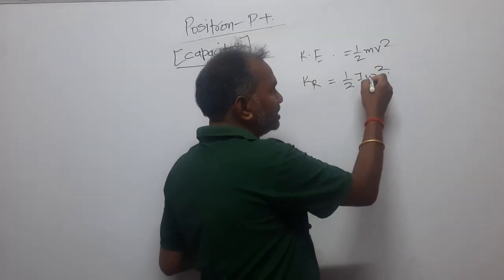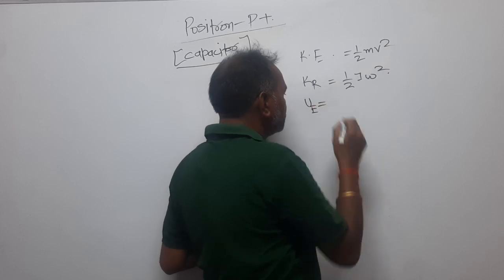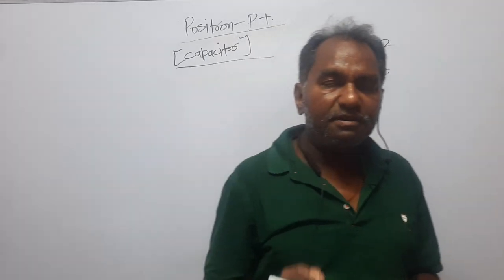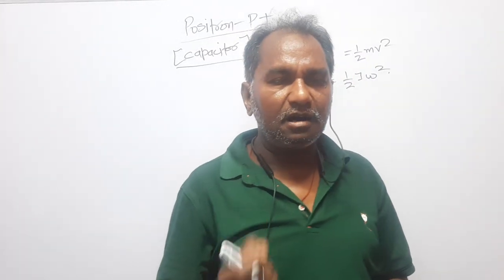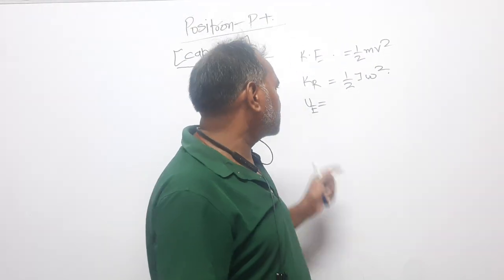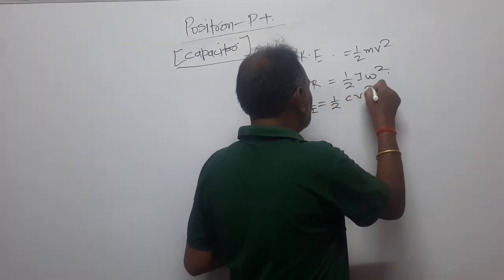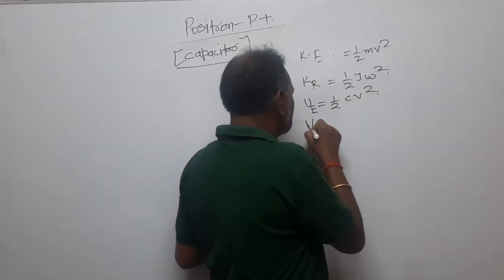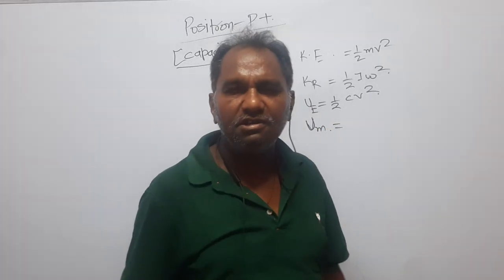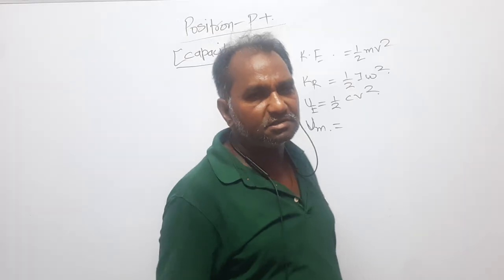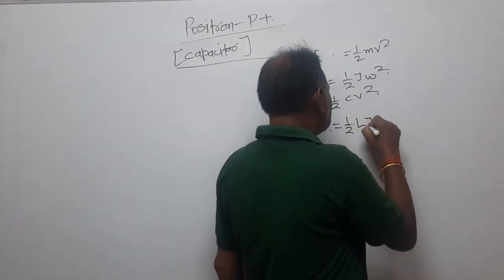In the capacitor, energy is stored, that is UE. U suffix E means the capacitor stores electrical energy, and that is written as UE equals half CV square. And the last one, the magnetic energy: the device used to store magnetic energy is the magnetic coil, no doubt, and that is half Li square.